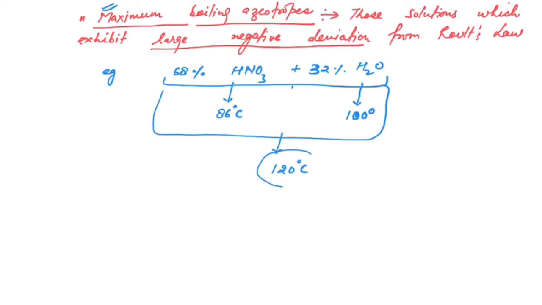Now we can see the temperature at which this solution is boiling is greater than the boiling point of either component, whether HNO3 or H2O. The boiling point of HNO3 is only 86, water only 100 degrees, but the solution boiling point is 120 degrees Celsius. So this will be known as a maximum boiling azeotrope.